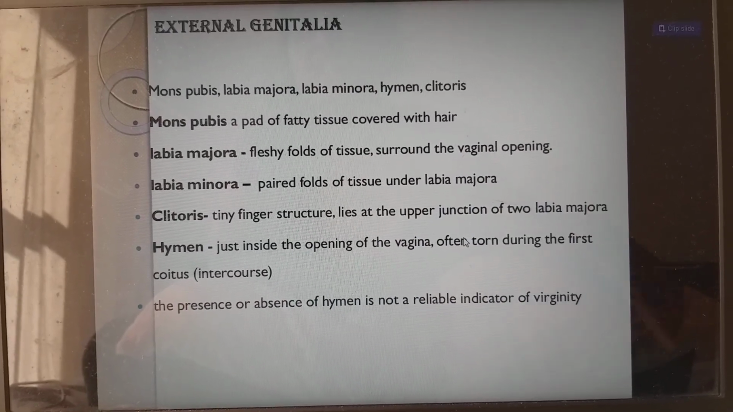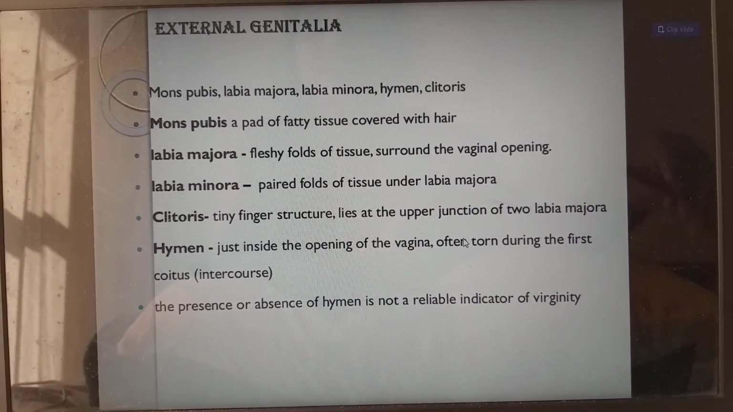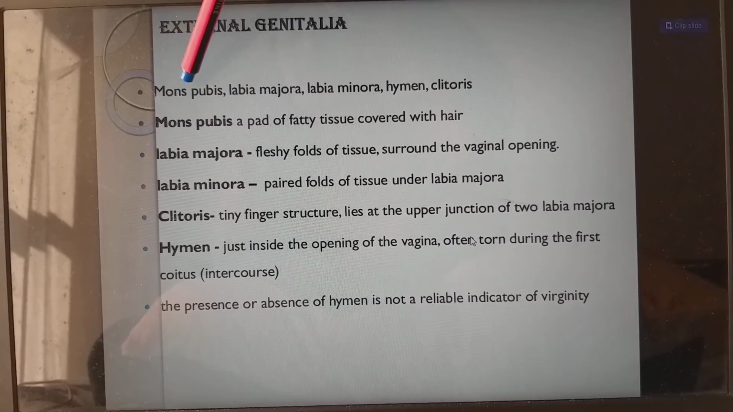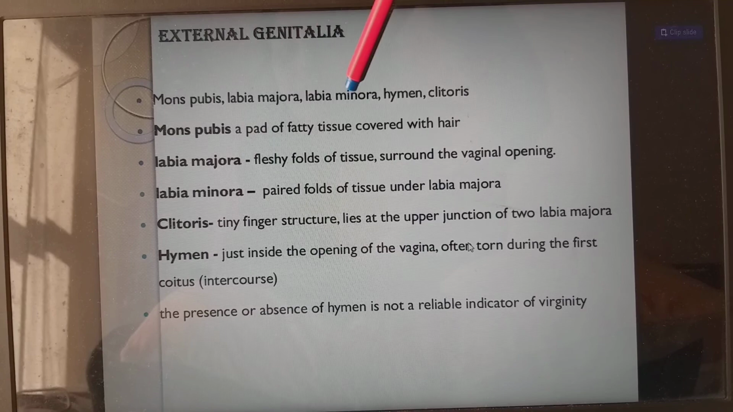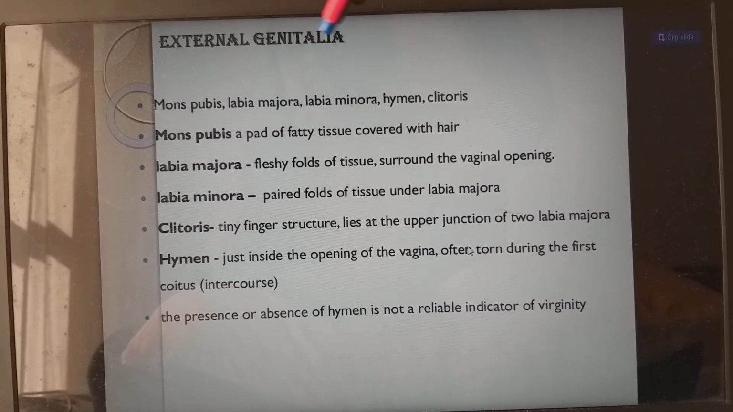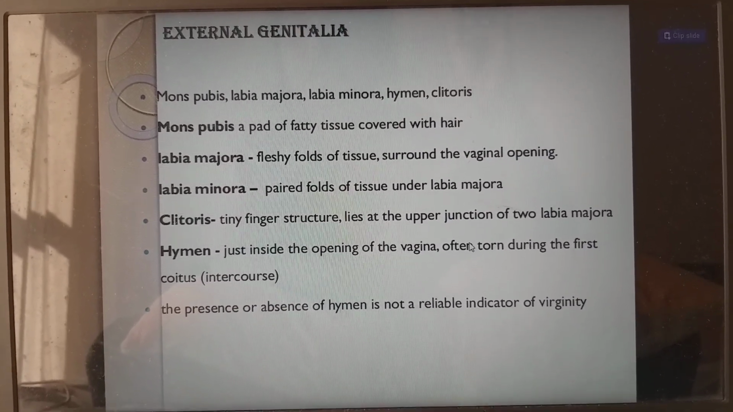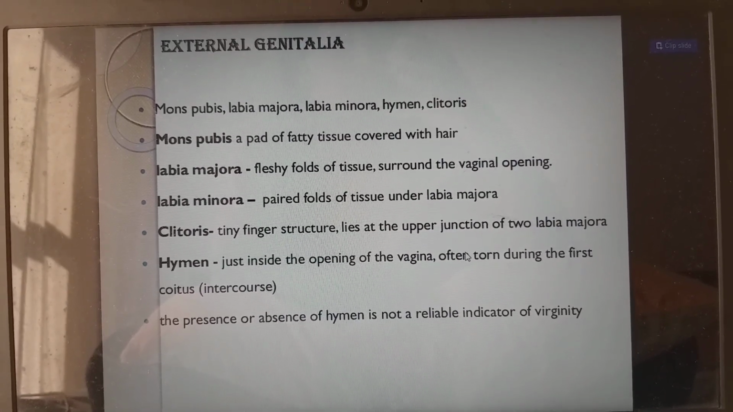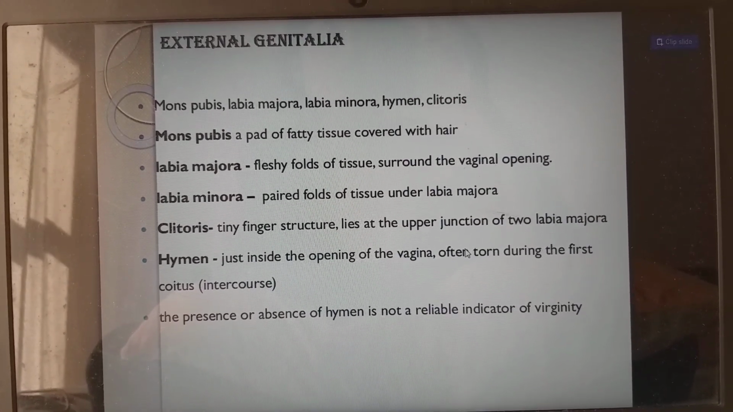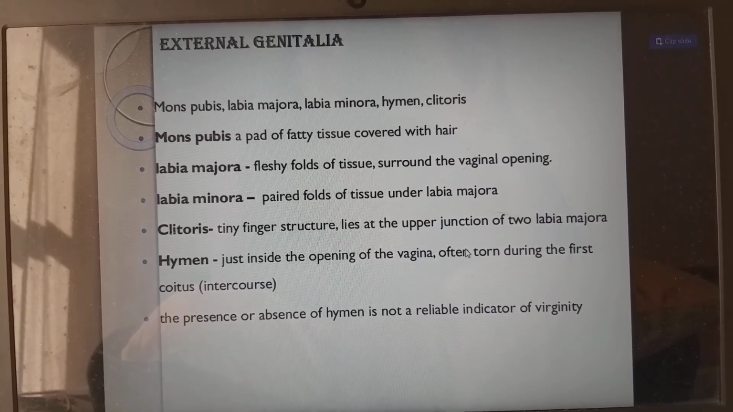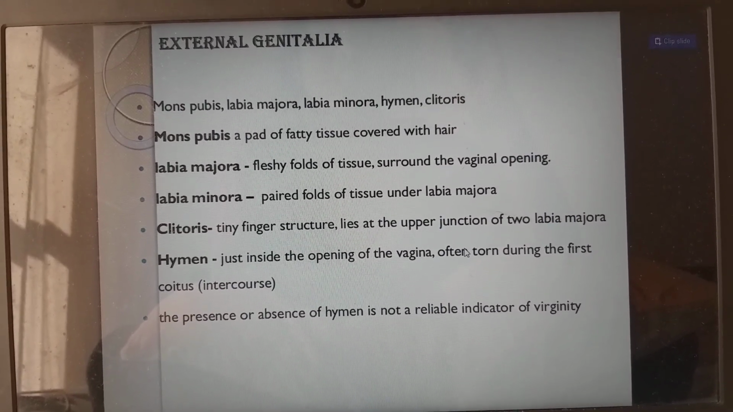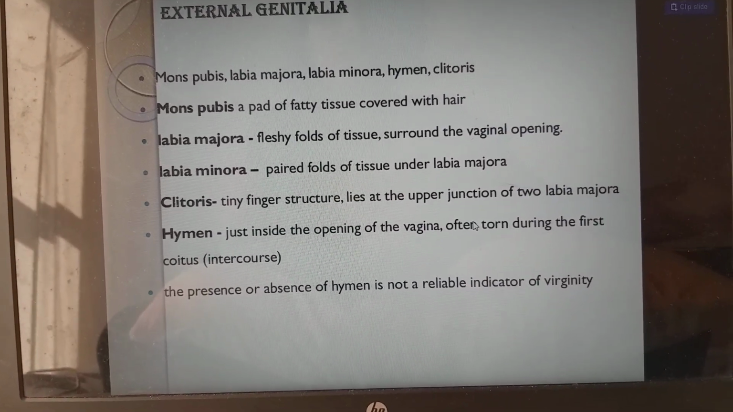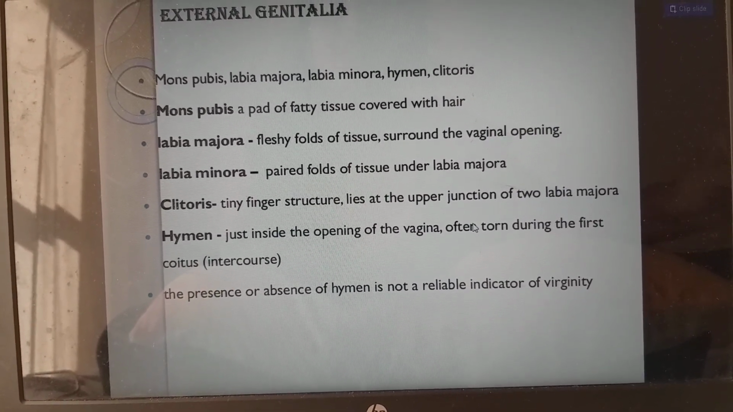Next, external genitalia. Like the penis in males, females also have external genitalia. We call them mons pubis, labia majora, labia minora, hymen, clitoris. These are the parts of external genitalia. If it is for the male, it is the penis. Mons pubis, a pad of fatty tissue covered with hair. Labia majora, fleshy folds of tissue surrounding the vaginal opening. Labia minora, paired folds of tissue under the labia majora.